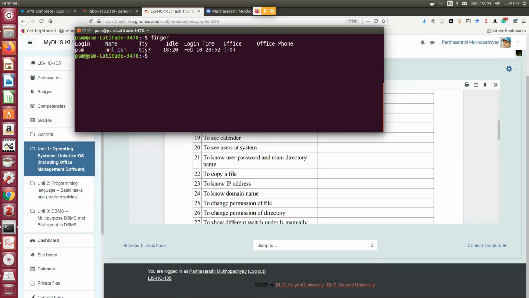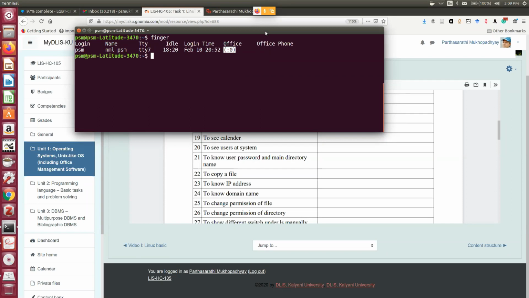So here you can see it can tell me who logged in, PSM logged in, what the name of the user is, additional information, what the terminal is, common information, idle from what time, what the login time is, what the office address is, what the office phone is, and many more such things it can give if the information is available. So finger is a very powerful command to know who logged in. At any point of time, you can get the maximum amount of information through this command.